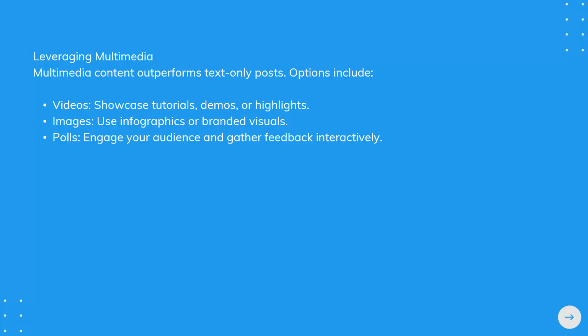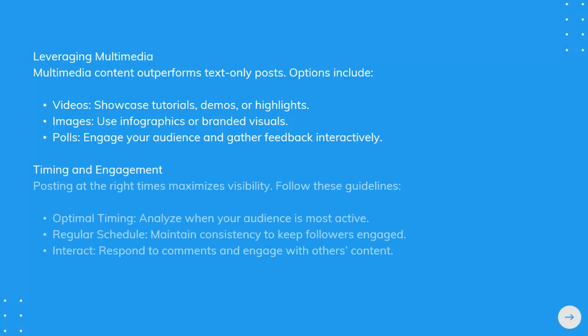Timing and engagement. Posting at the right times maximizes visibility. Follow these guidelines. Optimal timing: analyze when your audience is most active. Regular schedule: maintain consistency to keep followers engaged. Interact: respond to comments and engage with others' content.